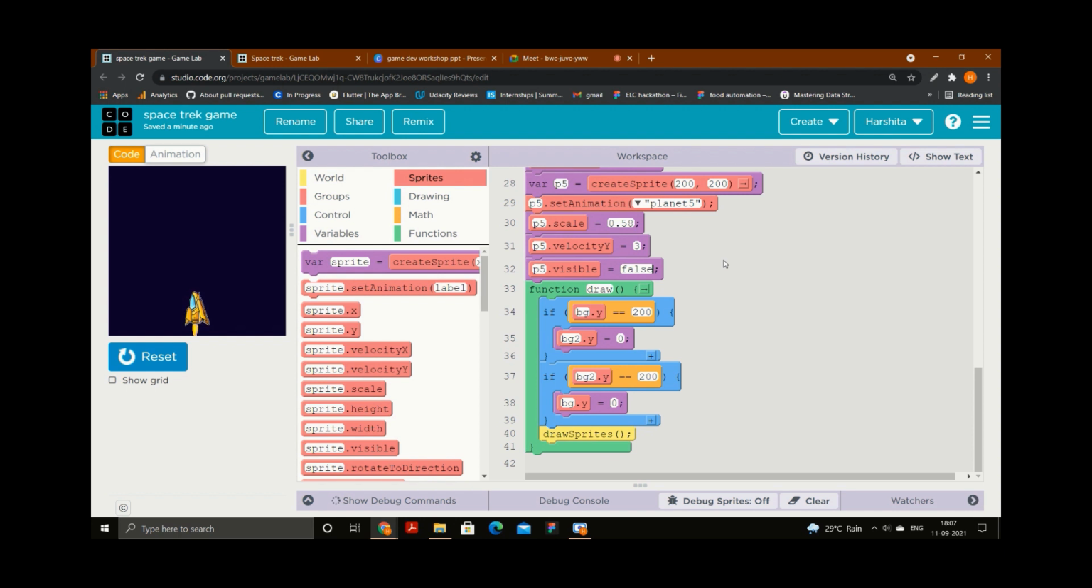If I press the down arrow key, the rocket should move down. Similarly, if I press the right arrow key, the rocket should move right. And if I press the left arrow key, the rocket should move left.